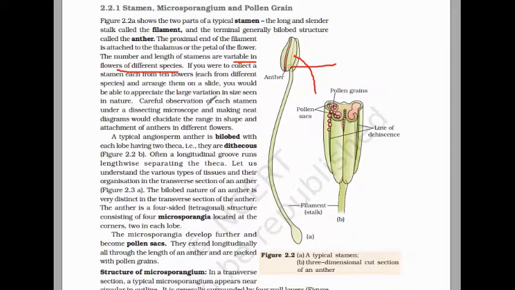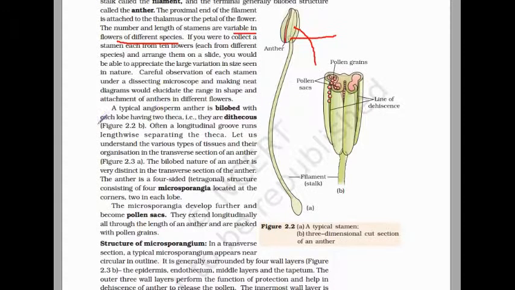Next, what is the structure of the anther? If you take a TS of this anther, then the anther is mostly bilobed. Bilobed means this is one lobe and this is another lobe.